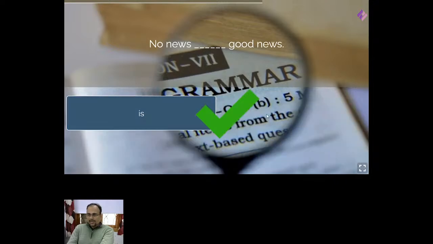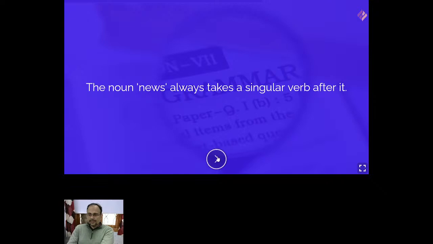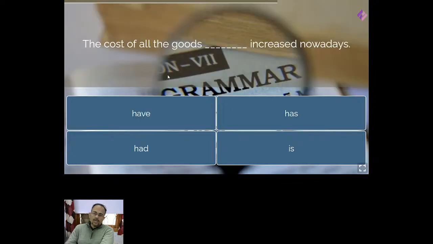Okay. Next you see, dear students. The cost of all the goods dash increased nowadays. So what should be the answer? The cost of all the goods dash increased nowadays.